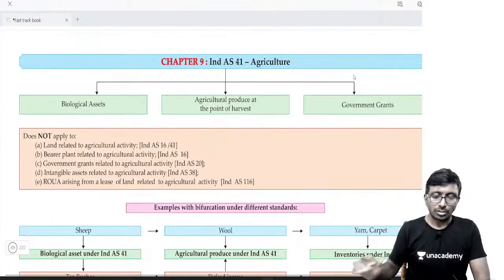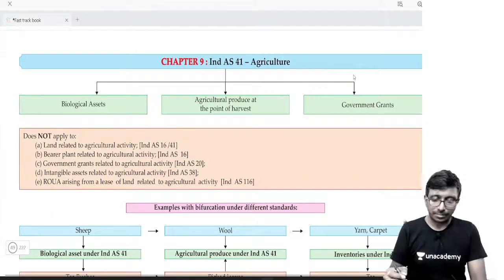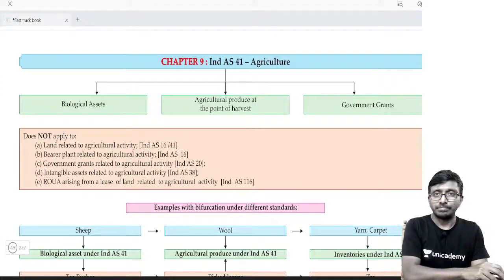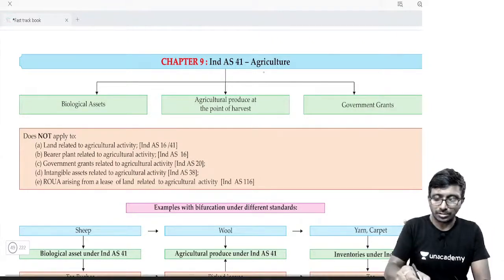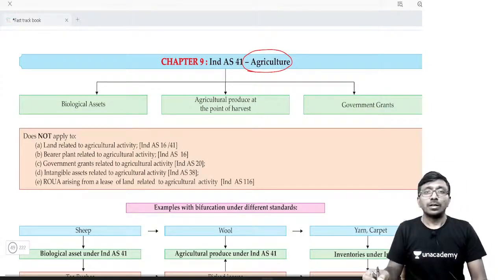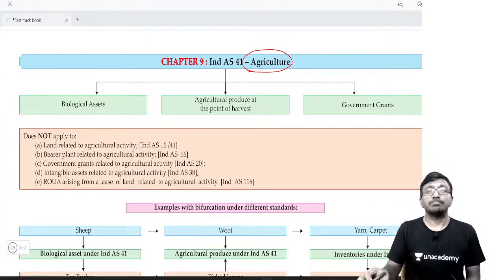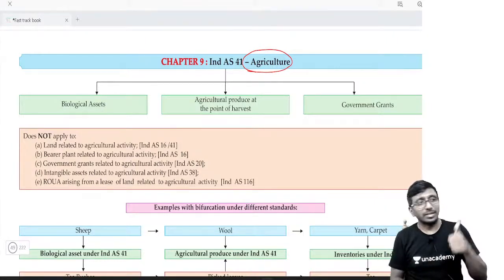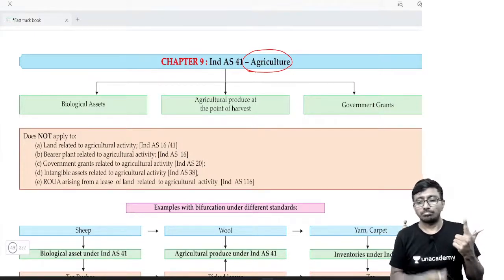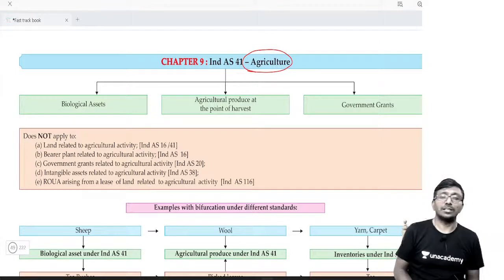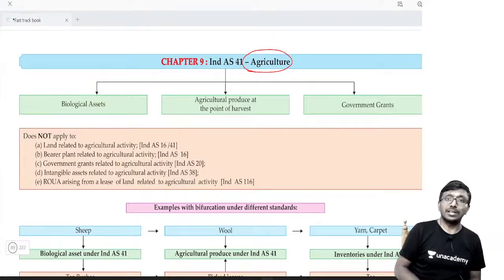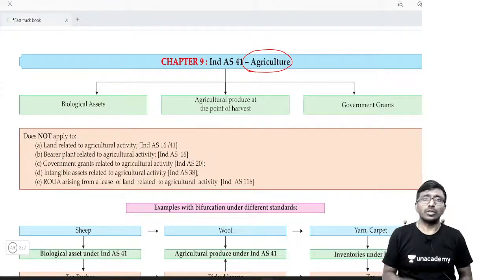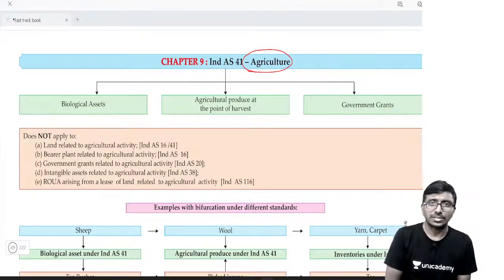Chalo, with respect to Ind AS 41. Ind AS 41 talks about agriculture. This standard basically deals with three topics. One is biological asset, the next one is agriculture produce, and next is government grants related to agriculture. These are the only three topics which the standard talks about.